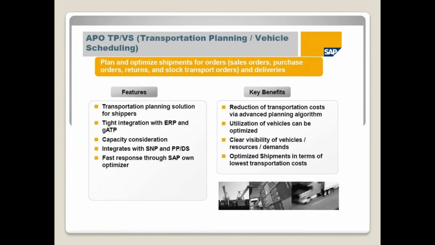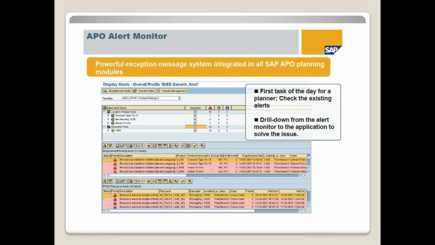And Alerts, it's a value-added service. Here in APO, we are planning global data, so millions of records are there. If you want to know whether any product has a negative forecast, or any machines are overloaded, there is no need to go through each and every record.